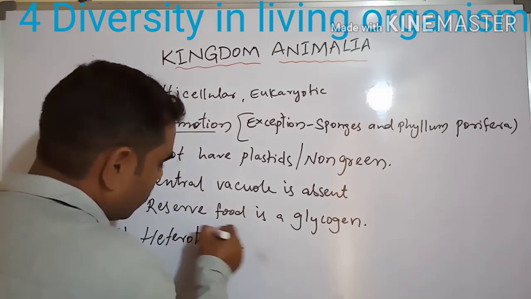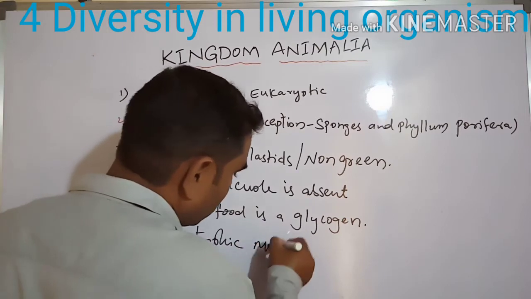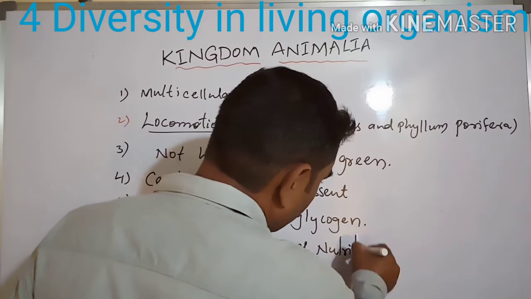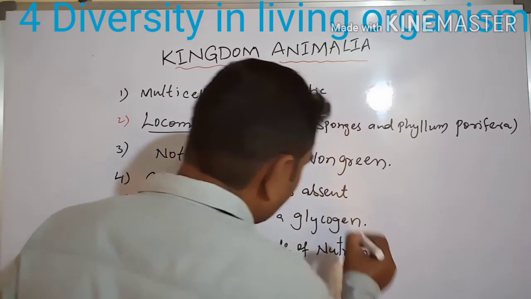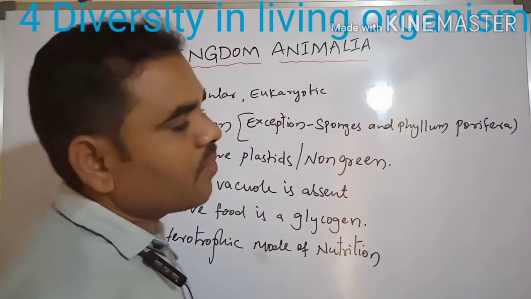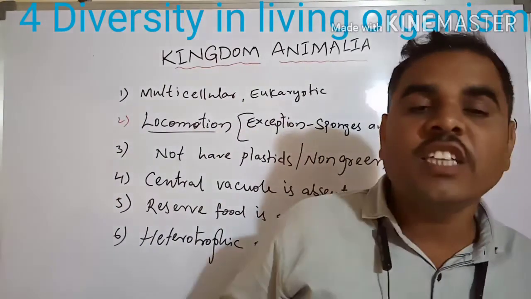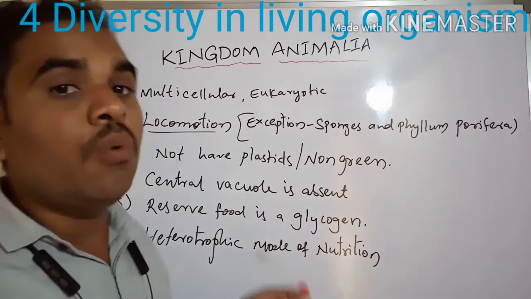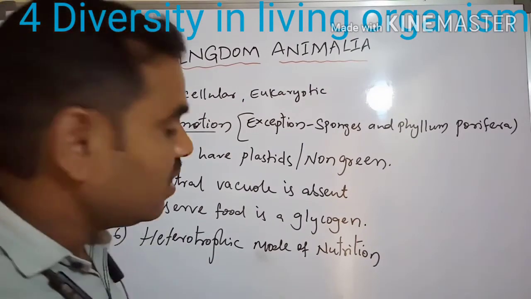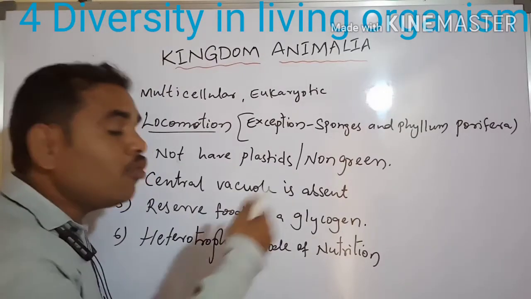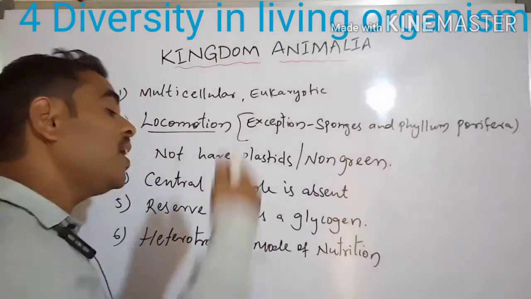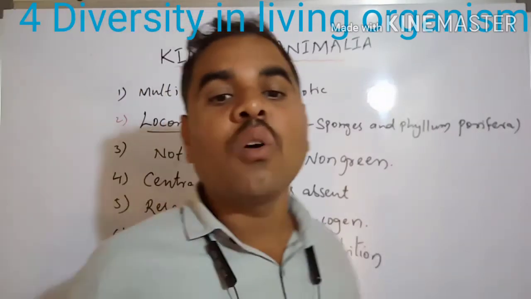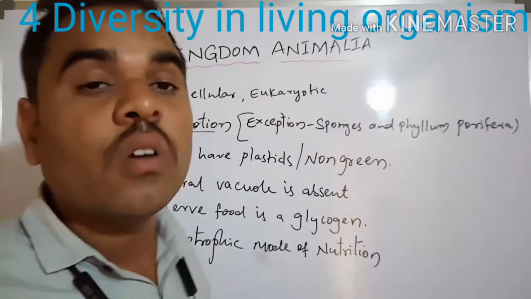Next, heterotrophic mode of nutrition. Plants have chlorophyll, but animals don't prepare their own food substances. It is a heterotrophic mode of nutrition, dependent on other organisms. Next, growth takes place up to adult.